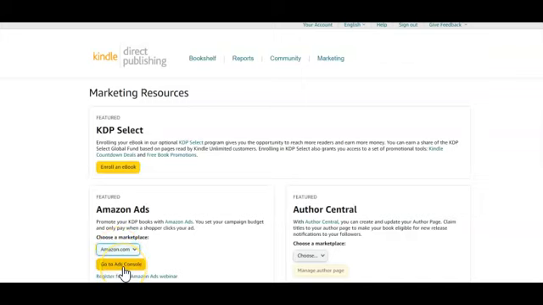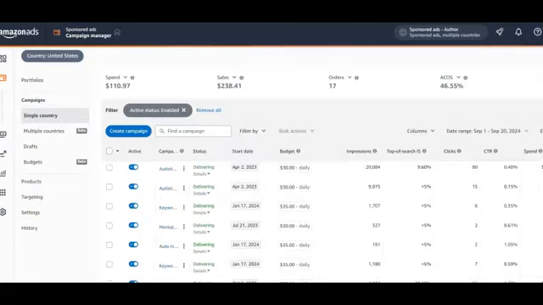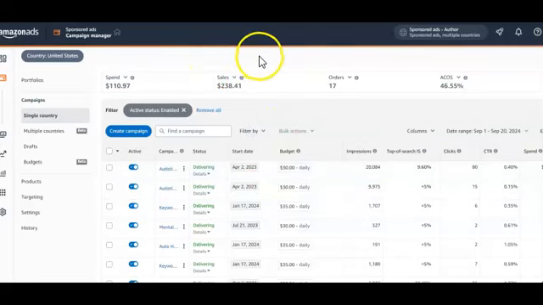Now you go to Ad Console. You click here. It will now take you to where you're running your ads. You can see it brought you down here, but for you, yours is going to be blank because you're not running any Amazon ads at the moment. For me, this is my account for the month. You can see I'm running ads here with this particular account. But for you, you're not going to see anything here.